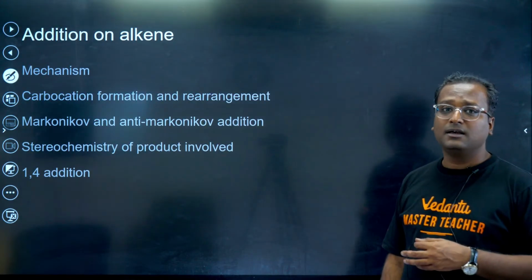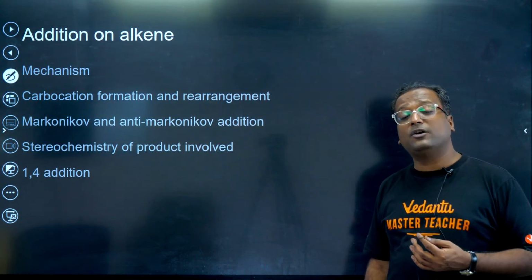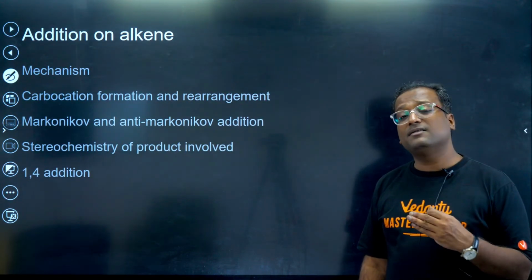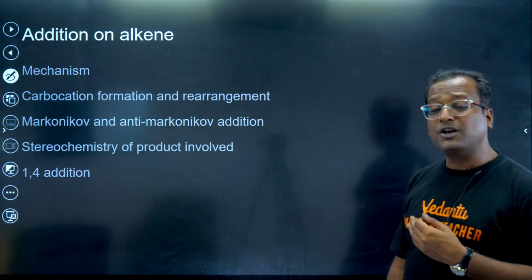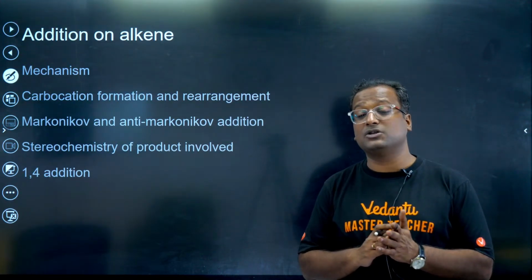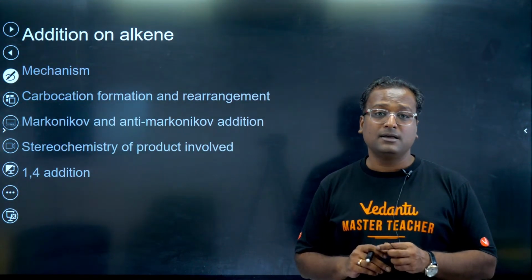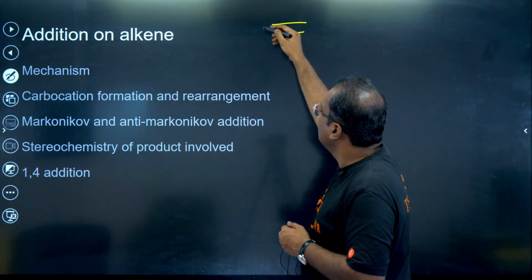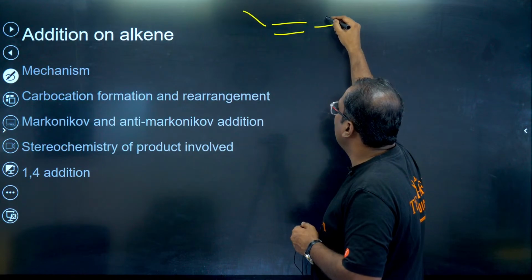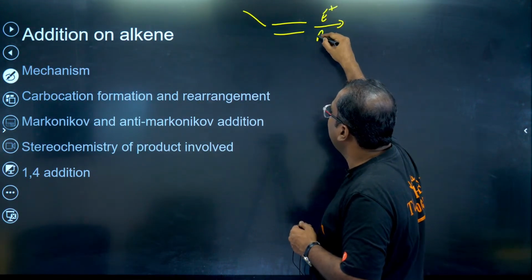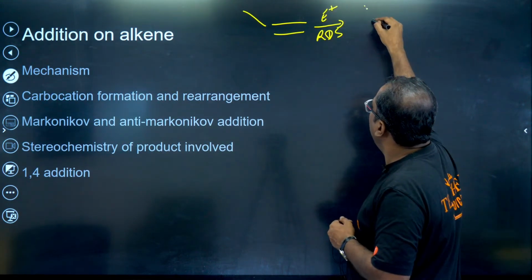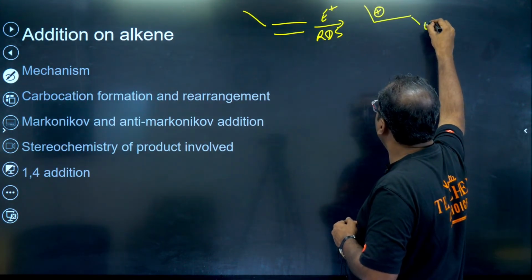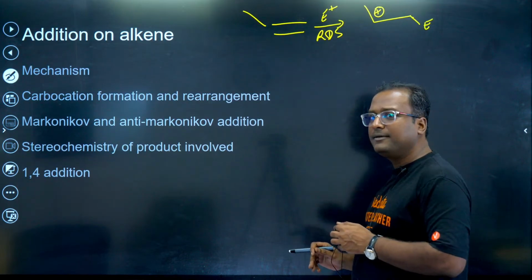Next, addition reactions. Alkene undergoes what kind of addition? Electrophilic addition or nucleophilic addition? Alkenes are electron rich. So electrophilic addition is the characteristic reaction of alkenes. When we add an electrophile on a given alkene, suppose this was your alkene, we add an electrophile. This is your rate determining step. And what do we land up with? We land up with this carbocation because it is the more stable carbocation, right?